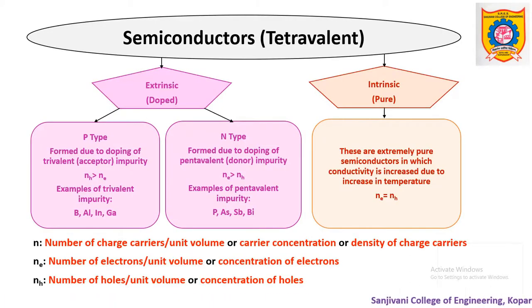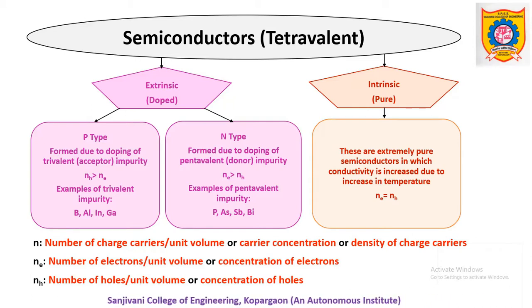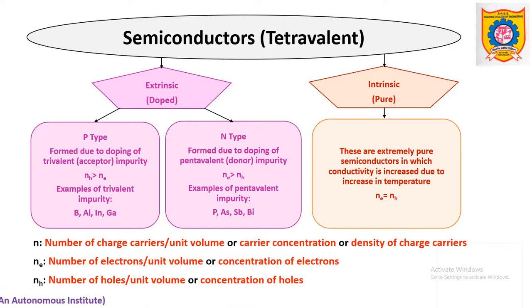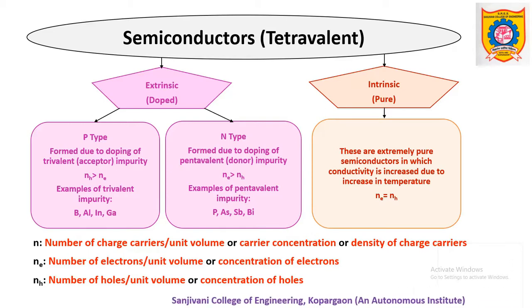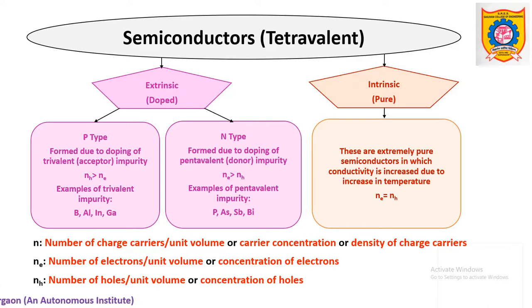Now let us see semiconductors in more detail. It is called semiconductor because its electrical conductivity lies between insulators and conductors. Insulators are bad conductors of electricity, while conductors are good conductors. Semiconductors have comparatively low conductivity compared to metals, or they are good conductors if compared with insulators.